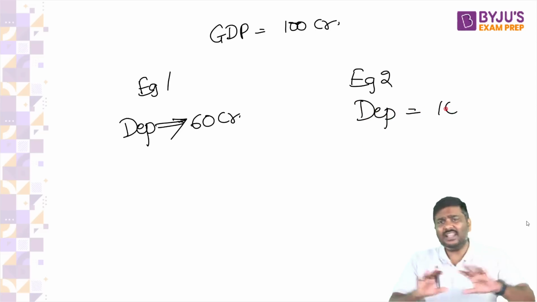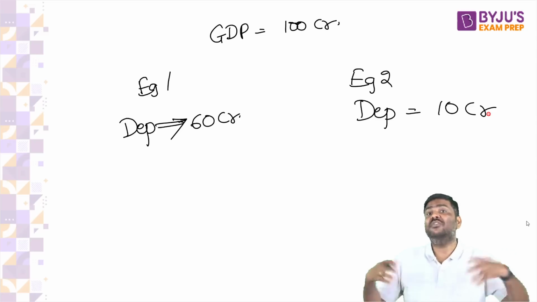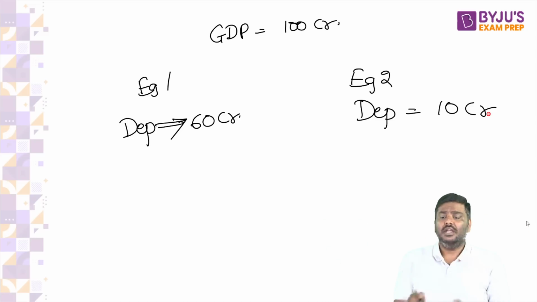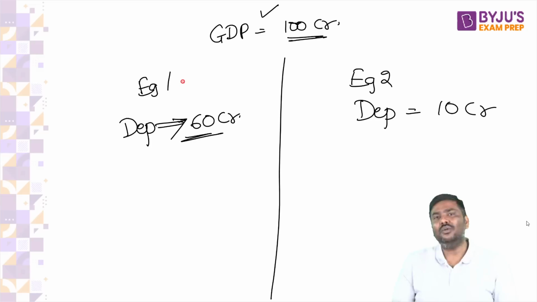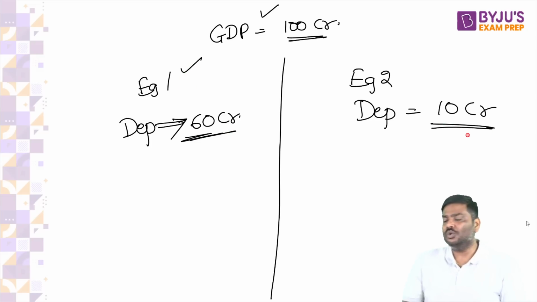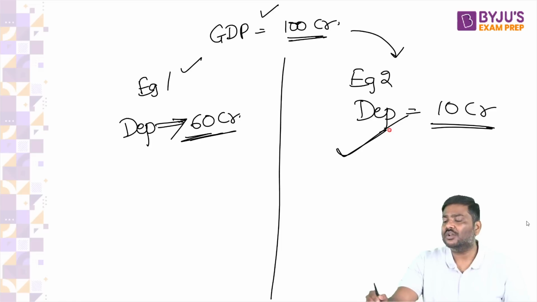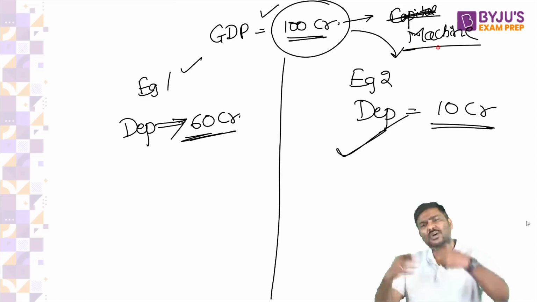And nothing else changes. Don't say, sir, what if labor is different? Don't say, what if the number of companies is different? Nothing else is changing. Everything else remains the same. Now, please tell me, if GDP of India is 100 crore, depreciation in example 1 is 60 crore and example 2 is 10 crore. Don't you think under example 2, there will be more production done in the economy, assuming most of these 100 crore is capital? Let's assume all of this 100 crore GDP is worth machines.